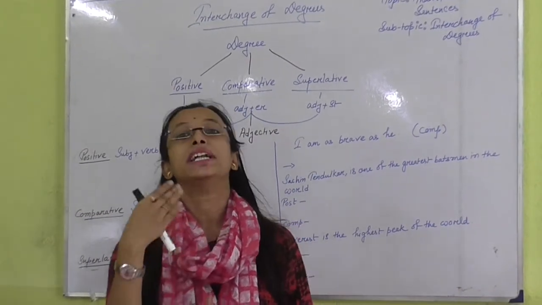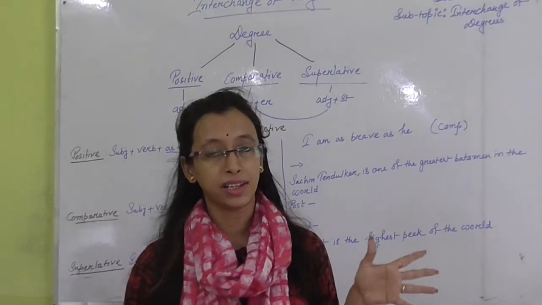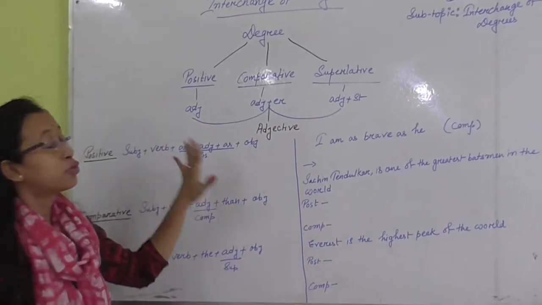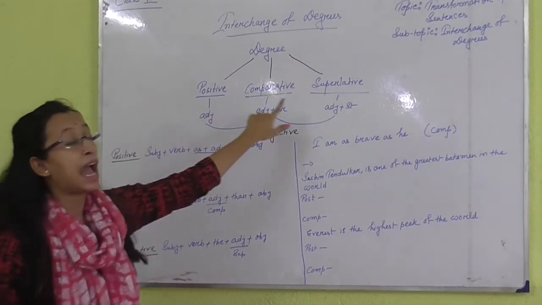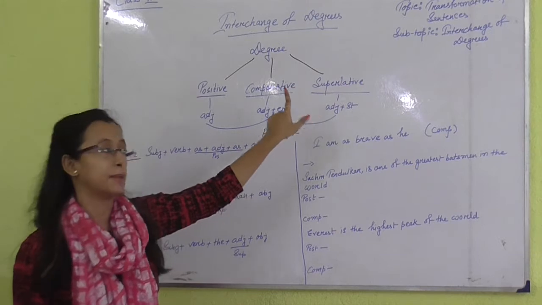And then come to degree. How many types of degrees do we have? We have three kinds of degrees. Number one positive, then comparative, and the last one is superlative.